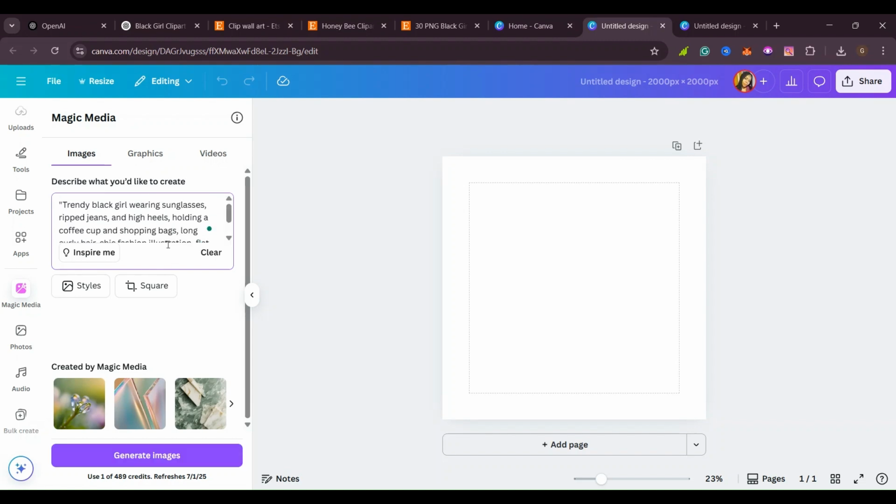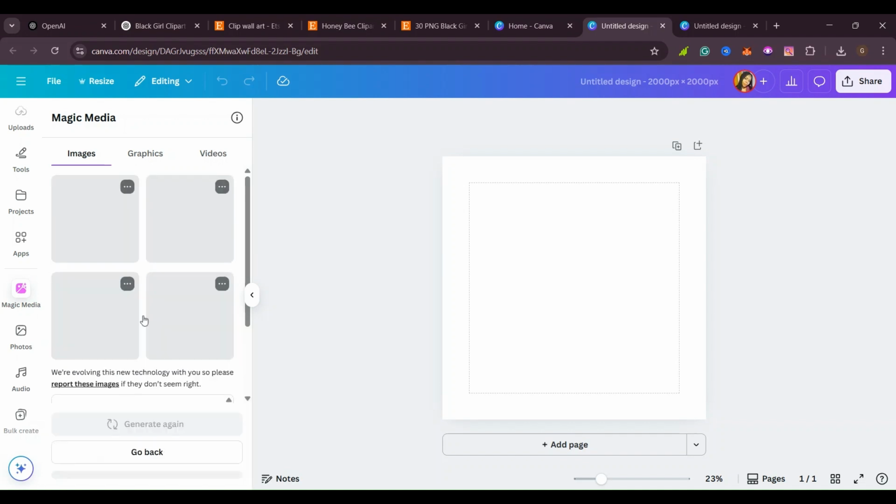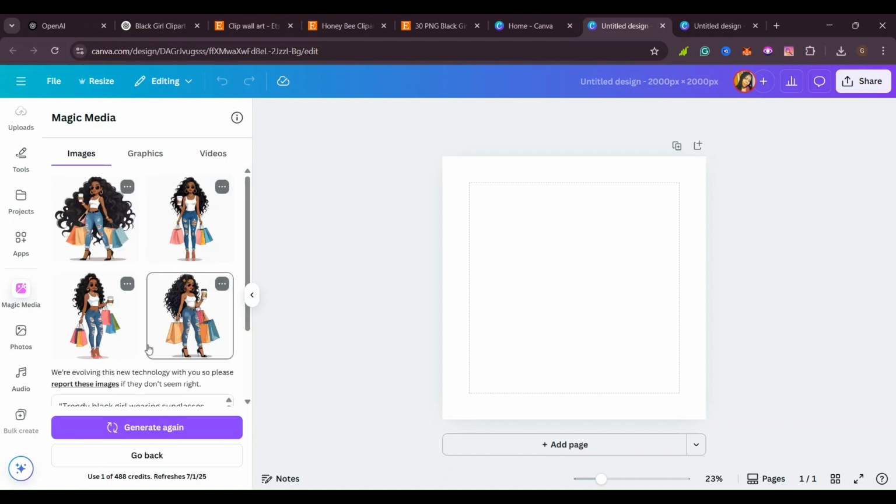So this is our prompt. So we are going to click here, generate image, so that we can see what this AI is going to generate for us. And of course, if you don't like what it has generated for you, you can go ahead and regenerate more images. So I'll click on generate. And the good thing about this, you can even choose the style of your image, how you want it to look like. So this is what it has designed for me, and I like it. It's okay for me.